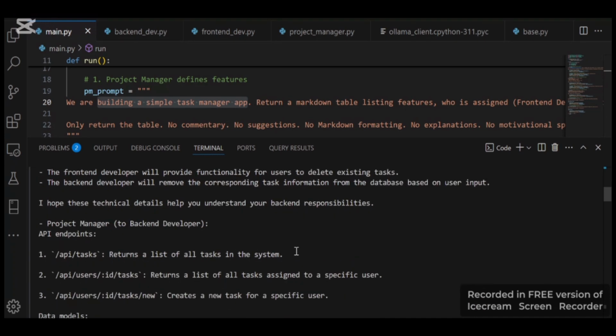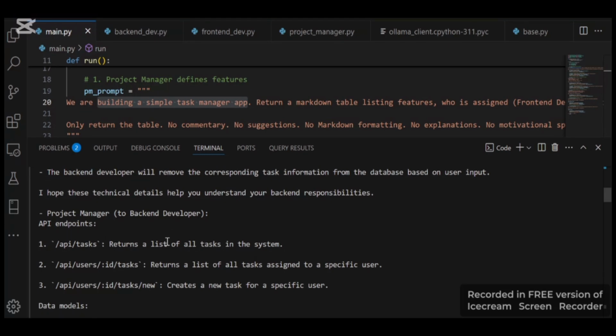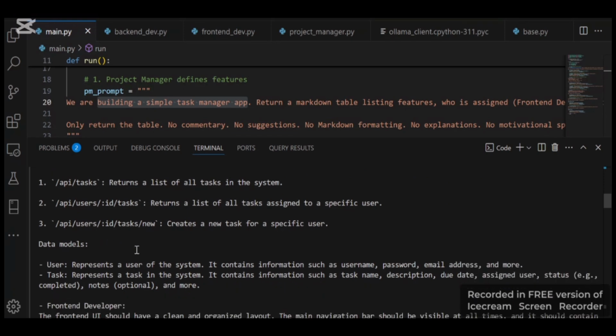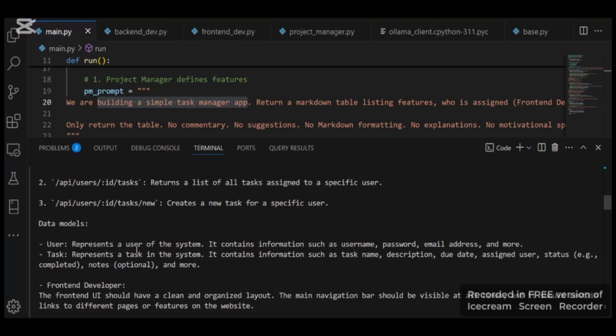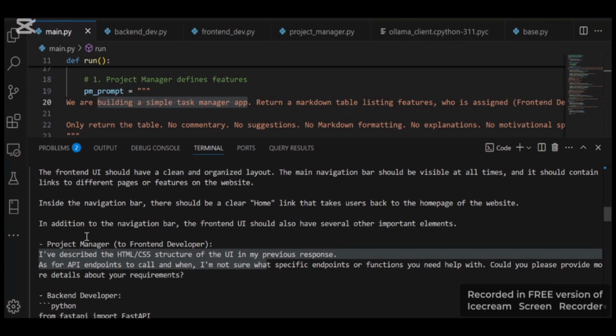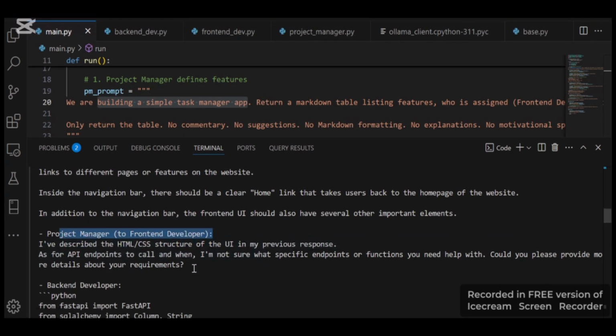The project manager just responds to the backend developer to give him all the APIs he needs. As we see, he gives some details like the data models for users and tasks. Here is the front end's turn to ask questions. The front end developer asks about the user interface and what details it should have to build a great one. Here the project manager answers the front end developer's questions and names everything he needs.